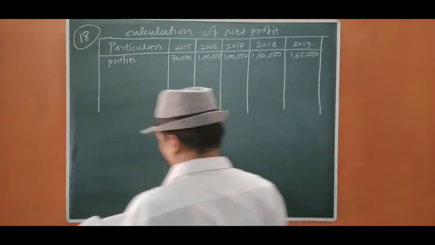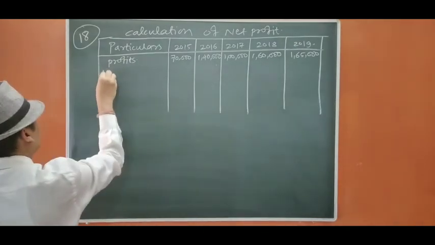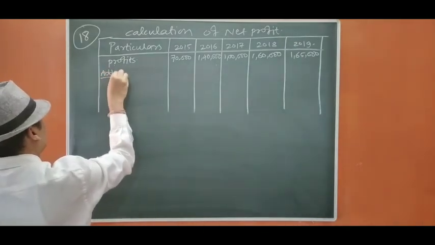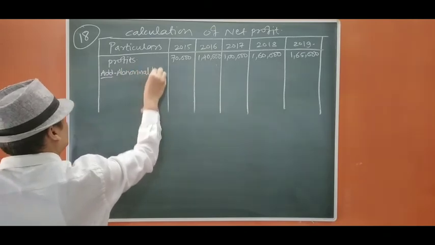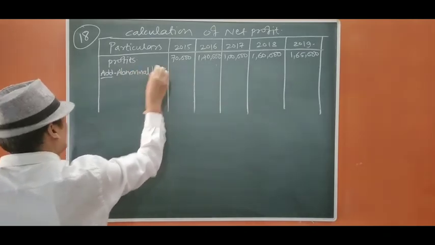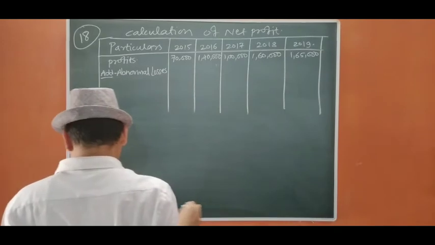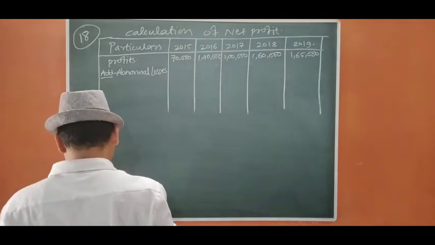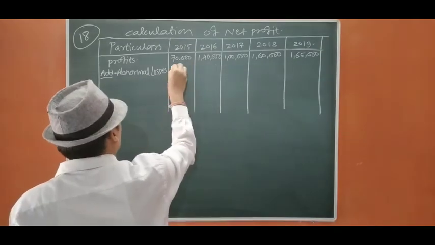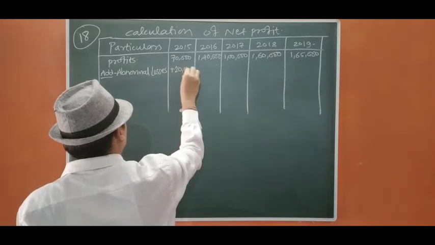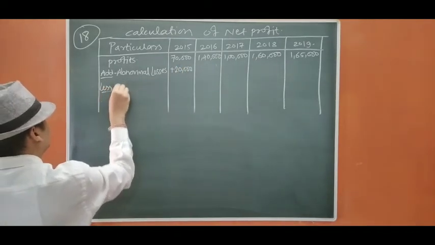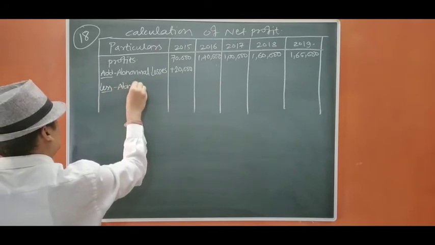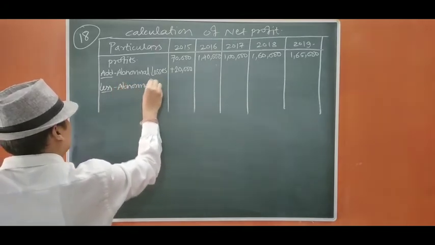Now we are going to add abnormal losses. The abnormal loss in the year 31st March 2015, so we are going to add 20,000. Then we are going to deduct abnormal gains.